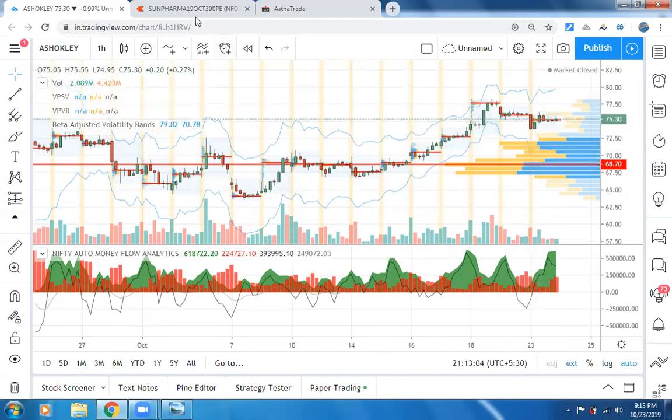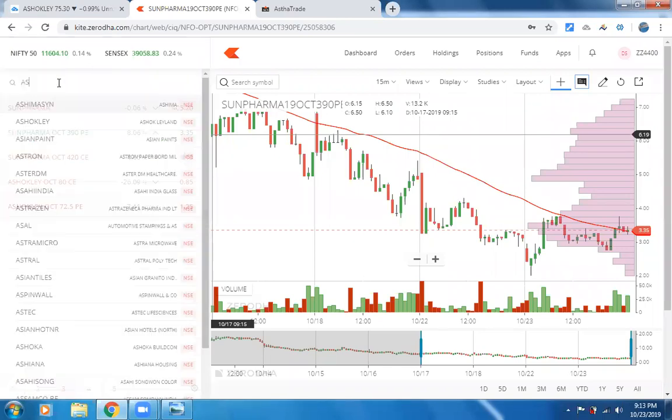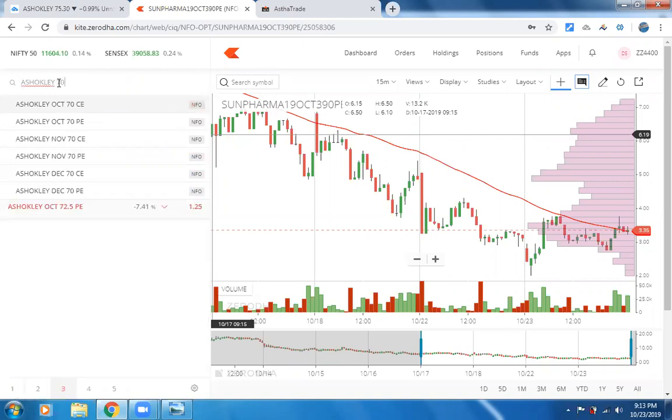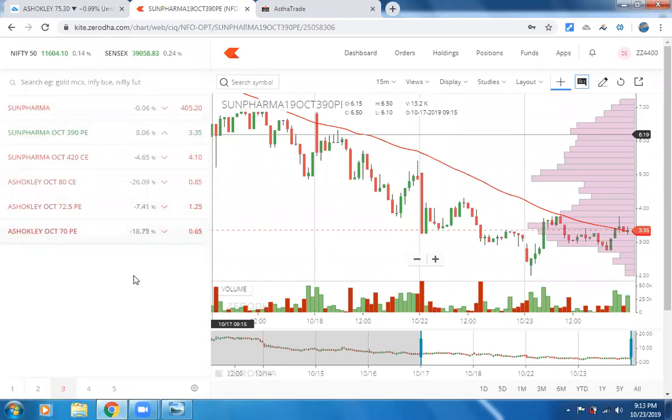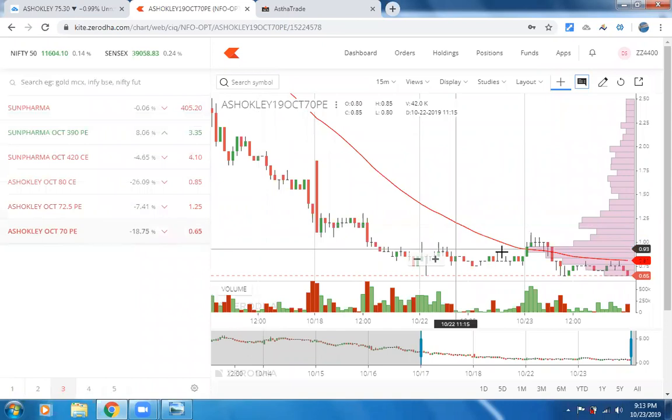Actually, let me show you in Zerodha. It has a great interface, so rather than Astha, but Astha gives a great leverage. Ashok Leyland 70 PE was at 65 paise, and in the morning it was at 1 rupee, friends.